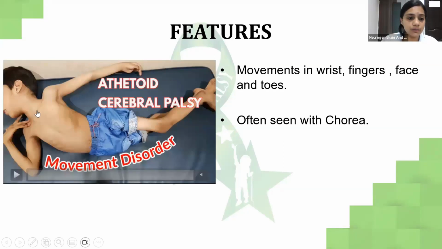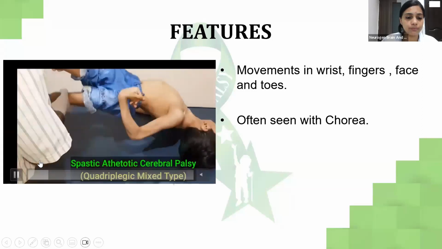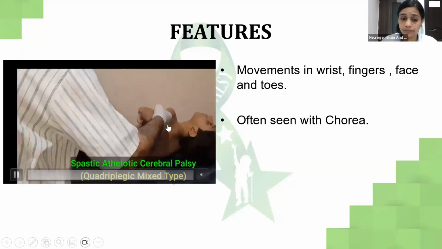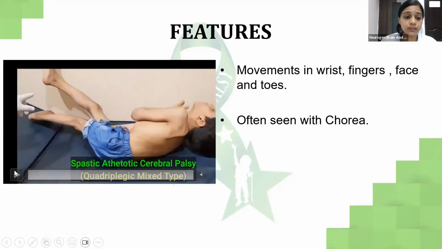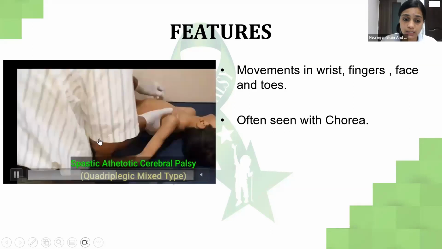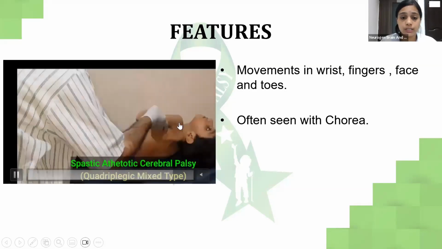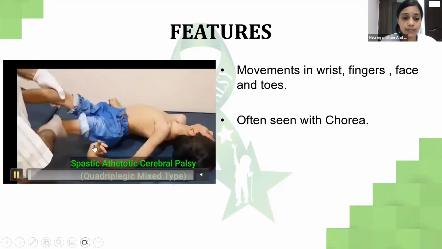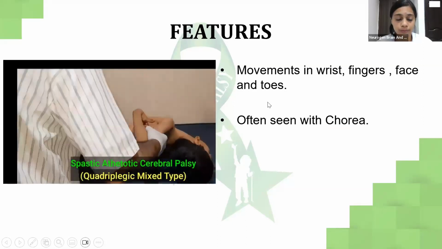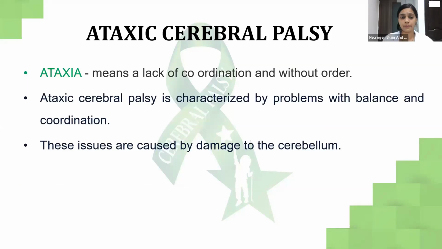In this video, if you see, you can see there is shoulder movement, there is arching of back, there is movement in the wrist as well. So the wrist movements are athetosis, shoulder movements are chorea, and the arching of back is dystonia. So in this video, there is everything together.